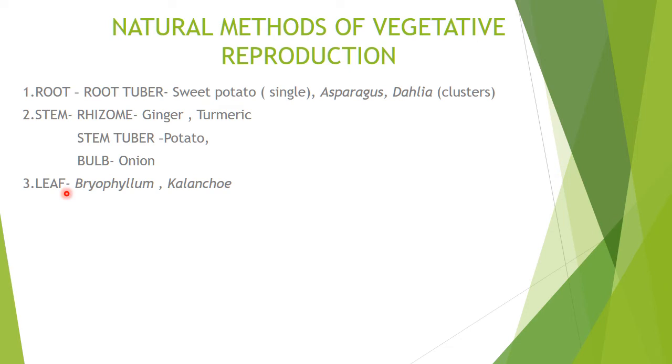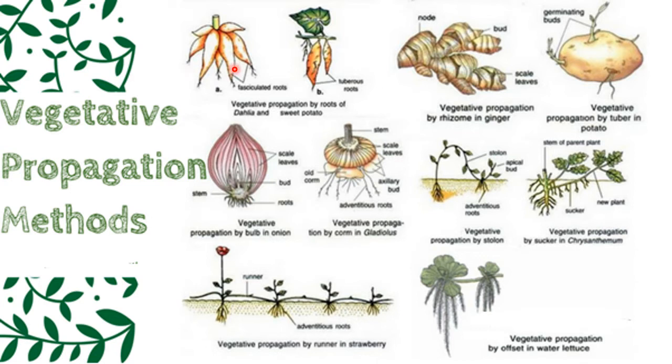Now leaf modification. In leaf modification, bryophyllum is a very common example from lower classes. From the margin of the leaves, buds arise, and through that it gets propagated. Even kalanchoe is also an example for leaf propagation; through leaf cuttings it will be propagated. We studied all this in modification in 11th standard, and even at that time I said it is used for the propagation of the plant. Now I will show you the pictures.